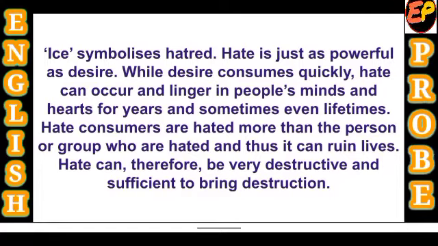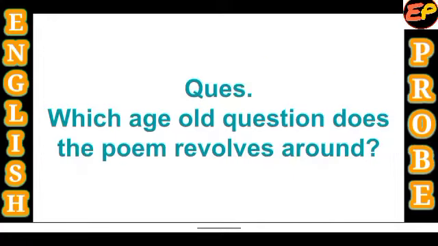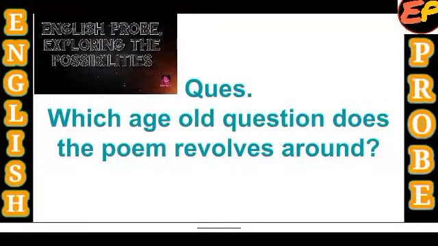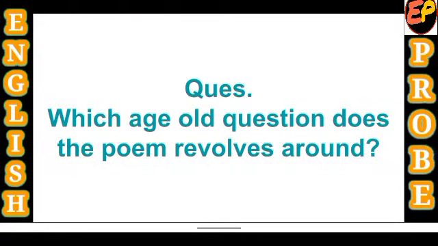So let's talk about another question of the poem. Which age-old question does the poem revolve around? You can say there is a question in people's minds which has been answered through this poem. So what is that age-old question around which the poem revolves?